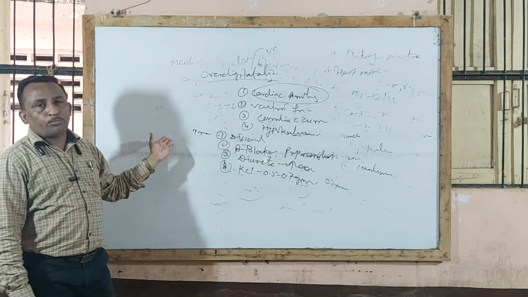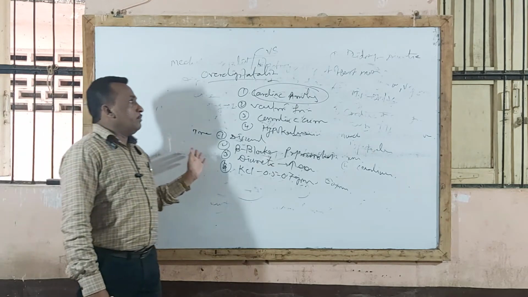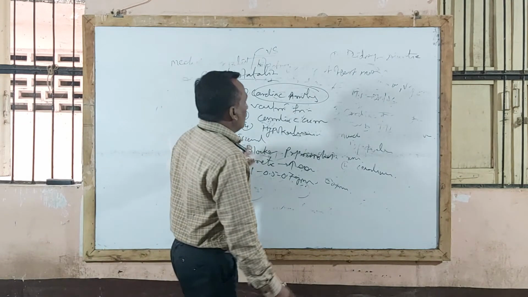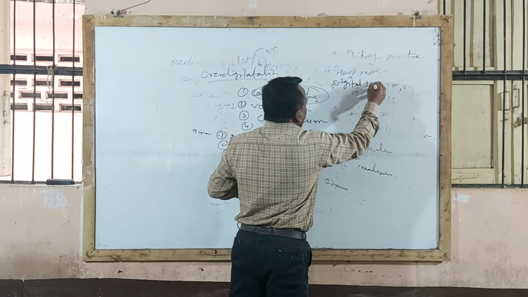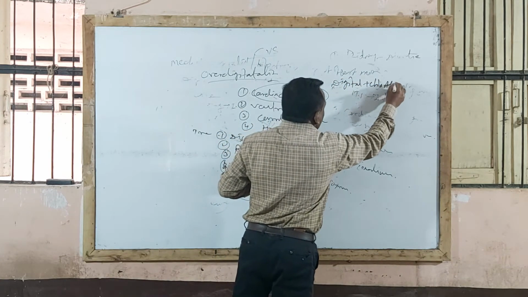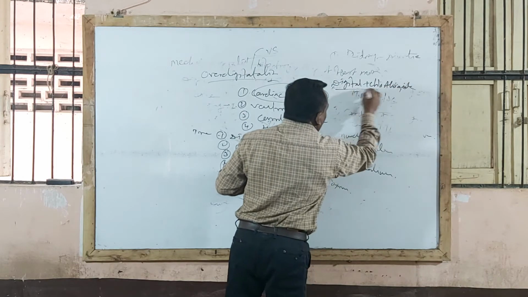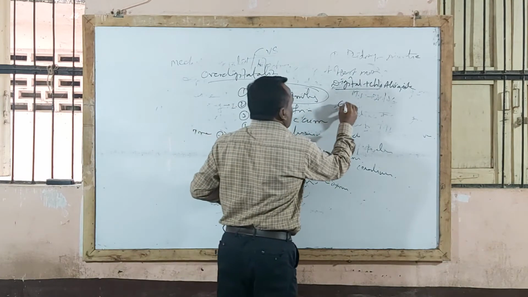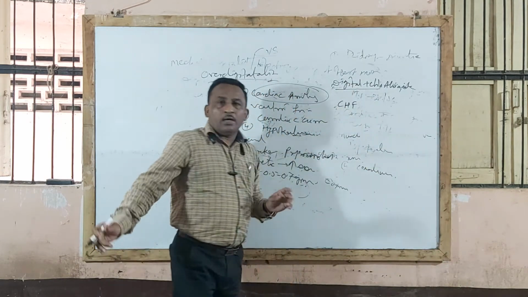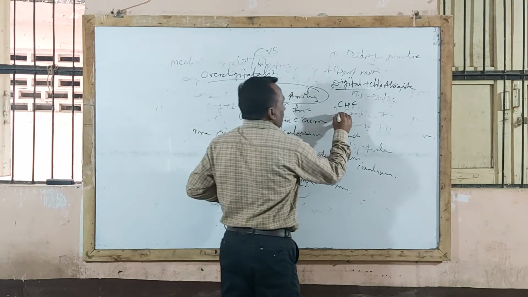So this is also an important question. Then the next point: why should digitalis and chlorothiazide, or a thiazide diuretic, not be given in combination? Suppose the patient is suffering from CHF, cardiac heart failure, as well as edema.